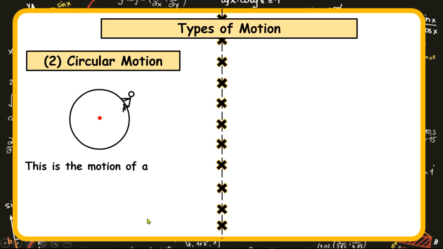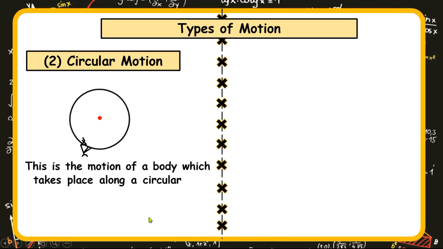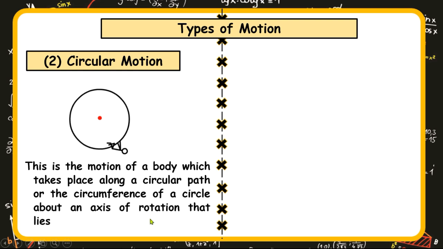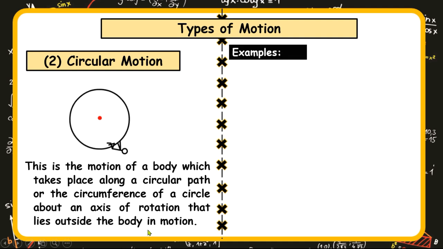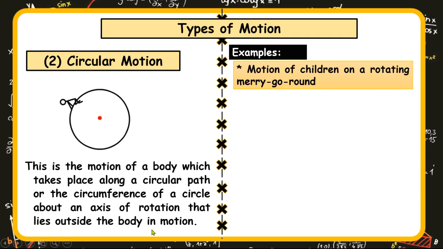Therefore, you could define circular motion as the motion of a body which takes place along a circular path or along the circumference of a circle about an axis of rotation that lies completely outside the body in motion. And examples around us are when you have children on a rotating merry-go-round.